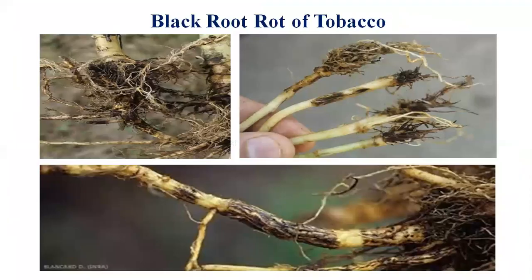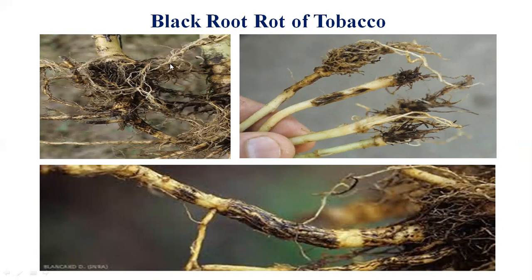The second disease of the tobacco is black root rot of tobacco, caused by Thielaviopsis basicola. Mostly, in case of root rots, they are caused by Rhizoctonia solani. So we have seen so many fungal organisms, but this causal organism, Thielaviopsis basicola, is a different organism which was recently isolated in recent years in the case of tobacco. The root rot is a common factor in all plants. In the second and third semester, we have studied about the common root rots.